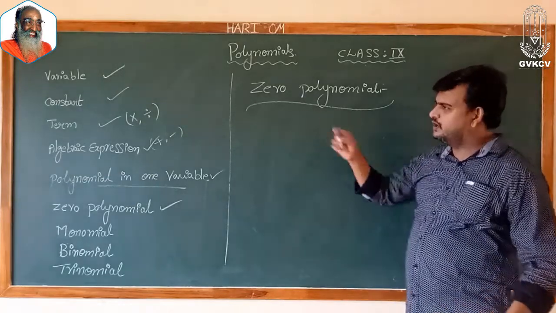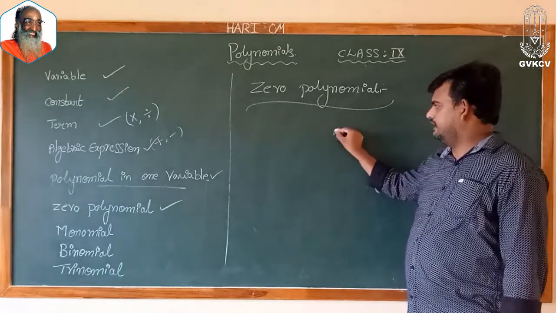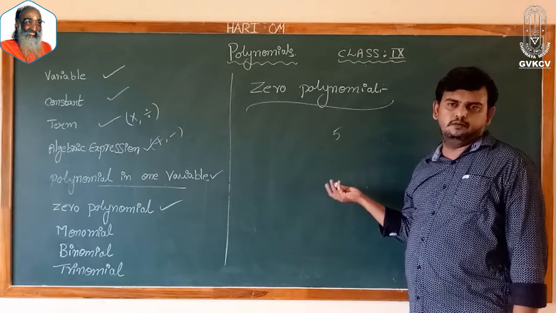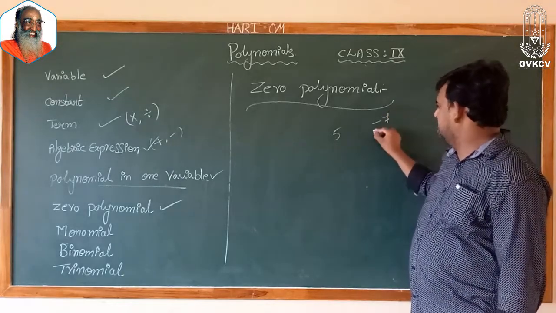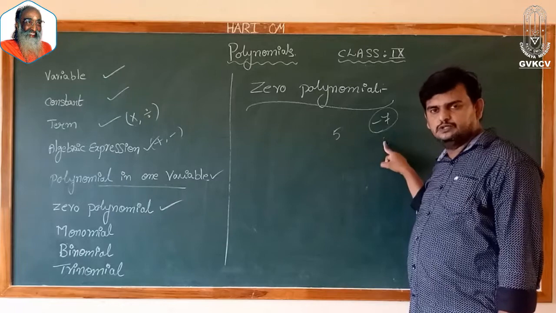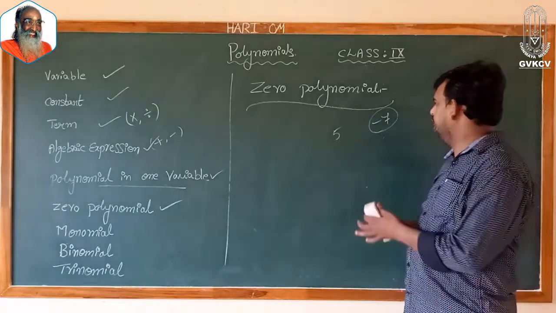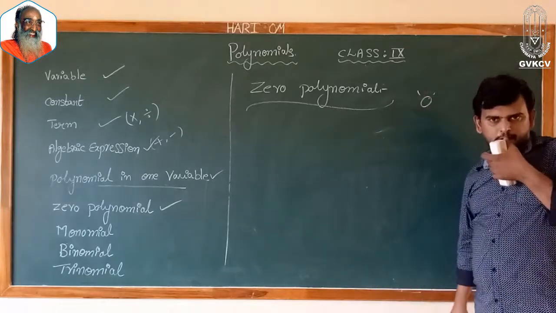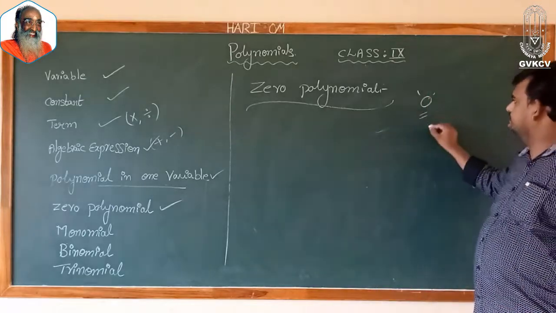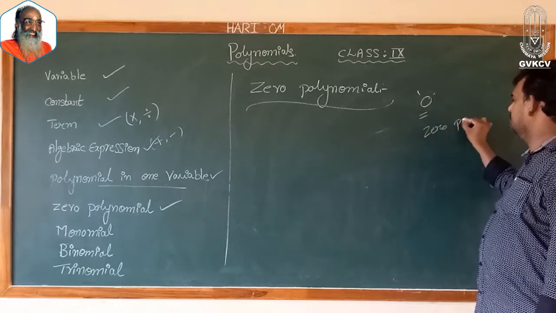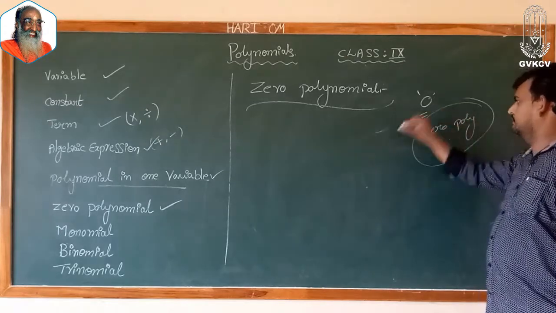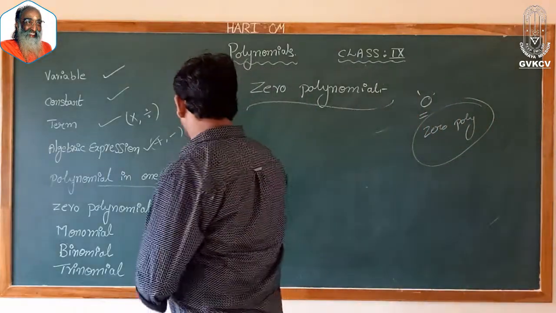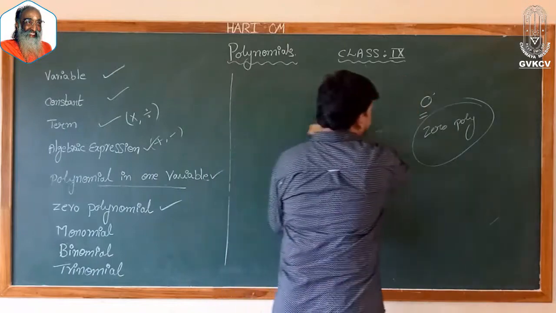As you know, constants: if I take 5, which is a constant, it is also a constant polynomial. If I take minus 7, which is a constant, it is also a constant polynomial. Like that, when we have 0, it is called a 0 polynomial. You can call it a 0 polynomial. Next we have monomial.